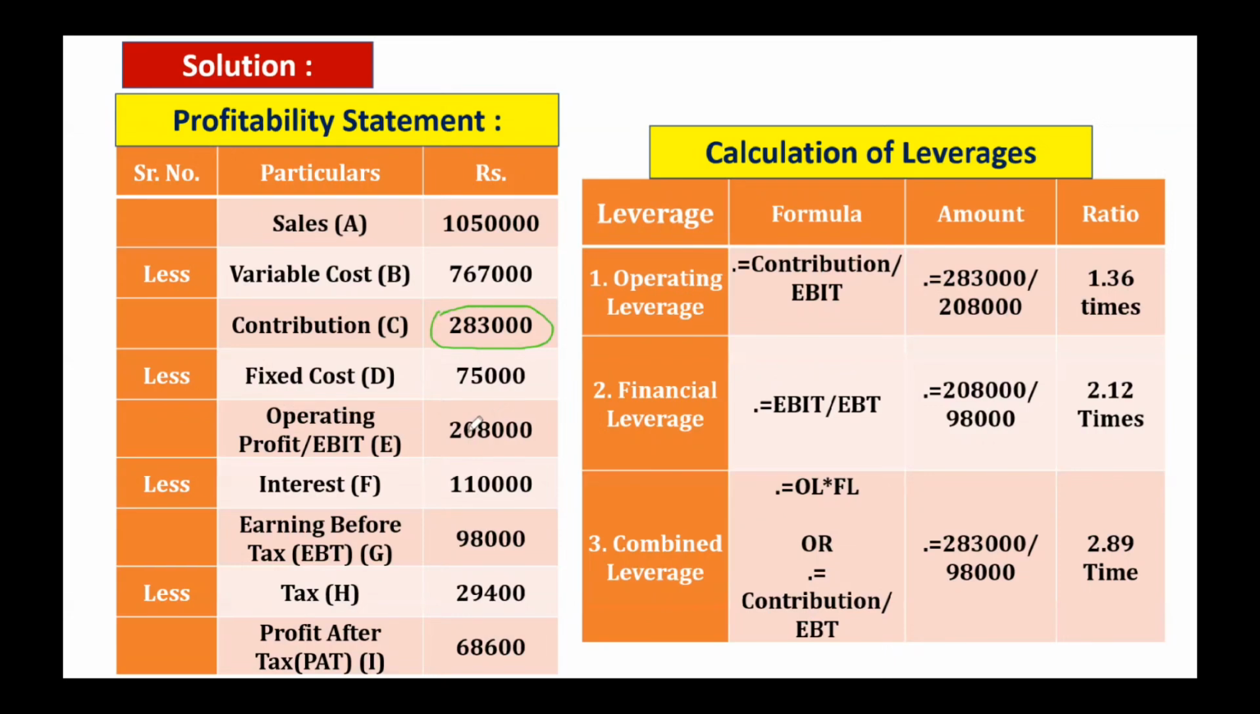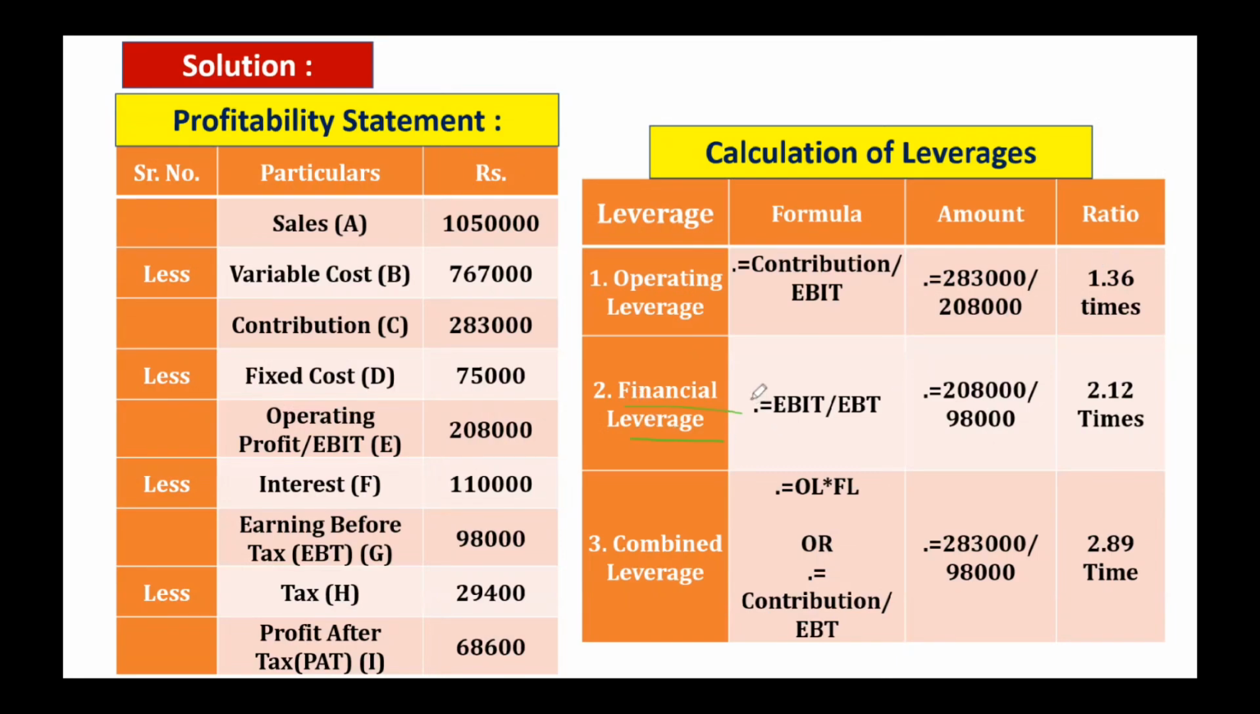So we have got very important figures in this. One, the contribution. Second, the EBIT or operating profit. Third is the EBT. By putting these figures in the formula, the formula for calculating operating leverage is contribution divided by EBIT. So contribution here is 2,83,000 divided by 2,08,000 EBIT. So we are going to get 1.36. We will express it in times. So 1.36 times is the operating leverage.